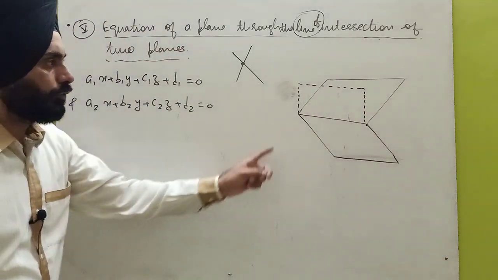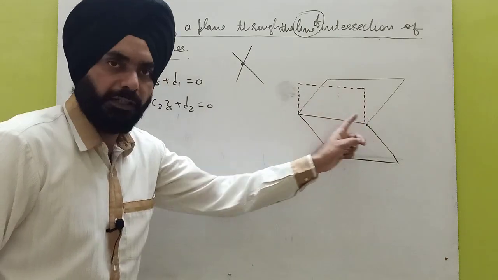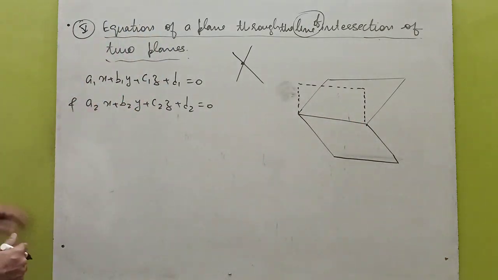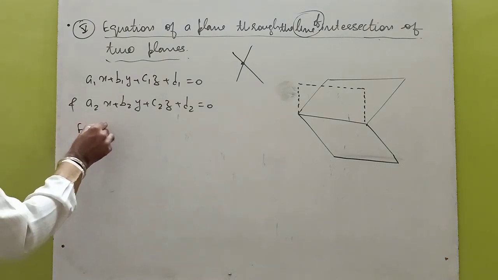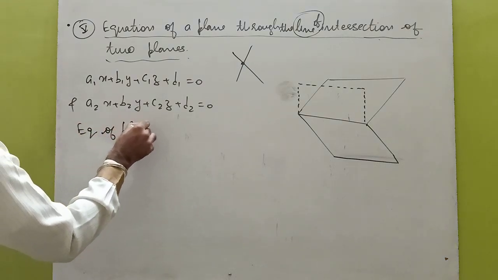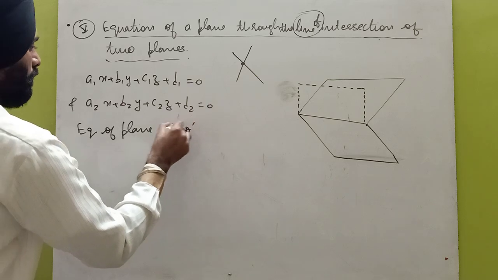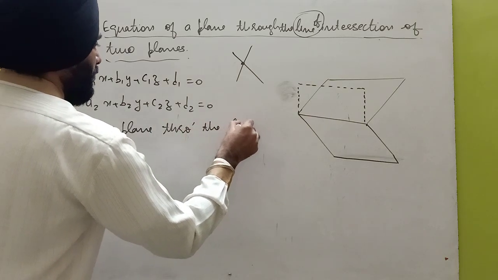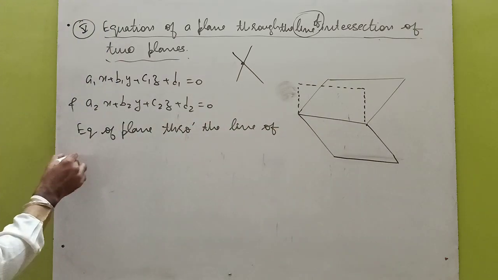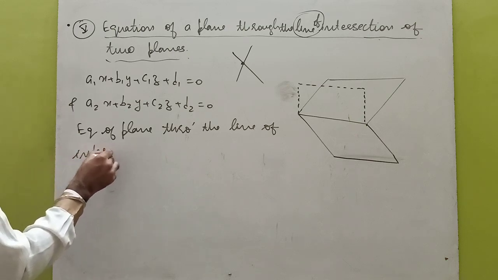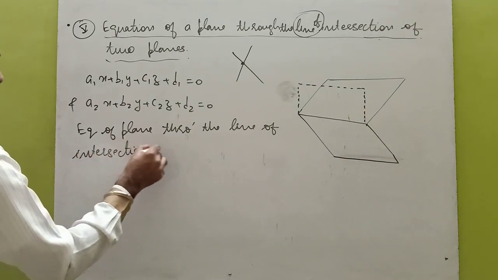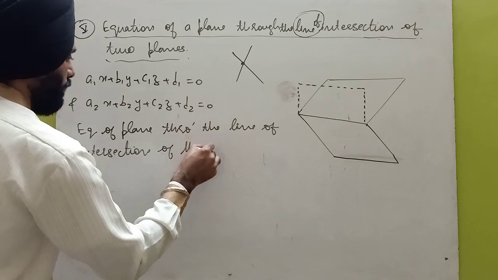Now we have to find the equation of a plane which is passing through the line of intersection of plane 1 and 2. So consider these two planes in Cartesian form. Then the equation of the plane through the line of intersection of these planes is,